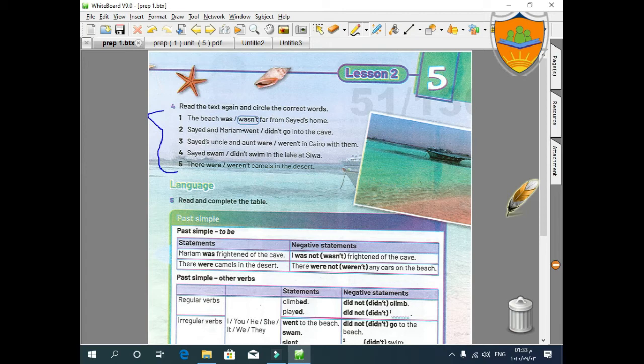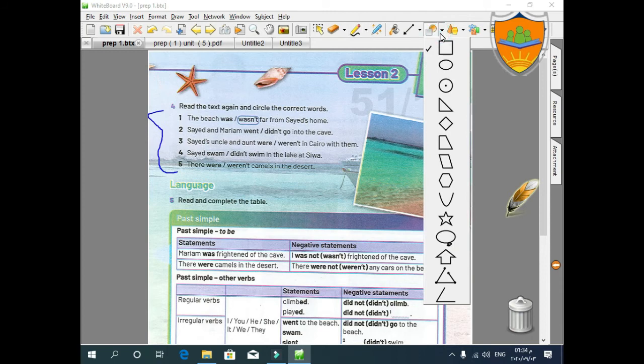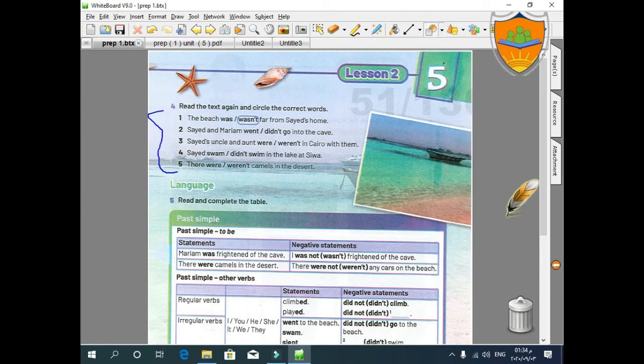The beach wasn't far from Said's home. Yes, it's according to the text which we read. Said and Mariam in the cave. Excellent. So they didn't go to the cave. They didn't because Mariam was afraid. Do you remember? Mariam was afraid. So she didn't go to the cave.